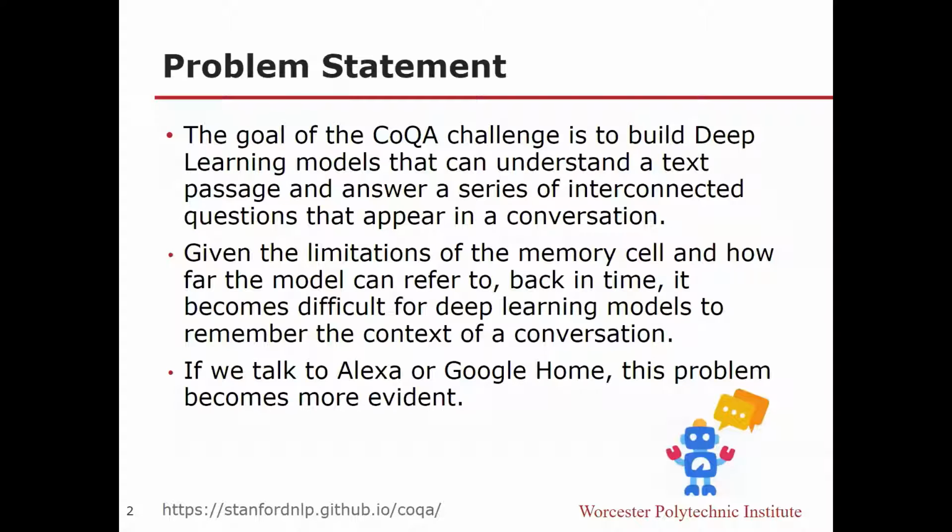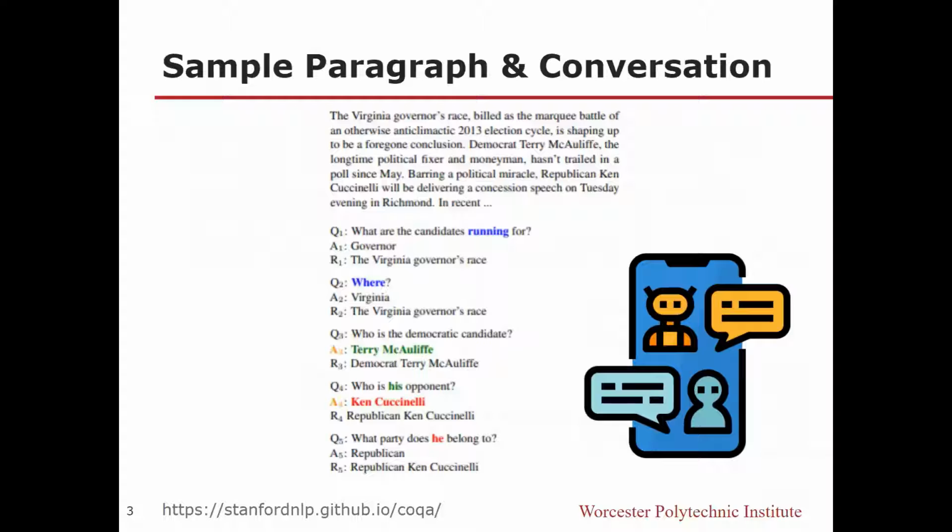When we talk to Alexa or Google Home, the user has to specify the trigger word, and the response is generated based on the specific question. Due to the limitation of memory cell, it's difficult for a model to remember the context of the conversation. But we want to build a model that can understand the holistic information in a passage and answer questions with the ability to maintain the context in a conversation. Here is an example. We need the information from conversation 1 and 2 to answer question 3.